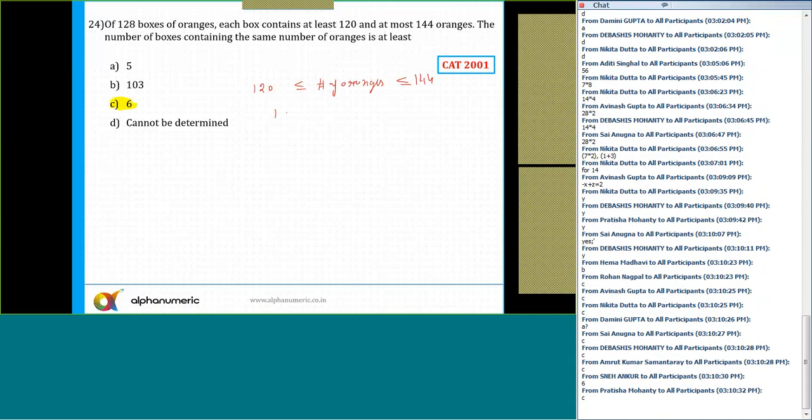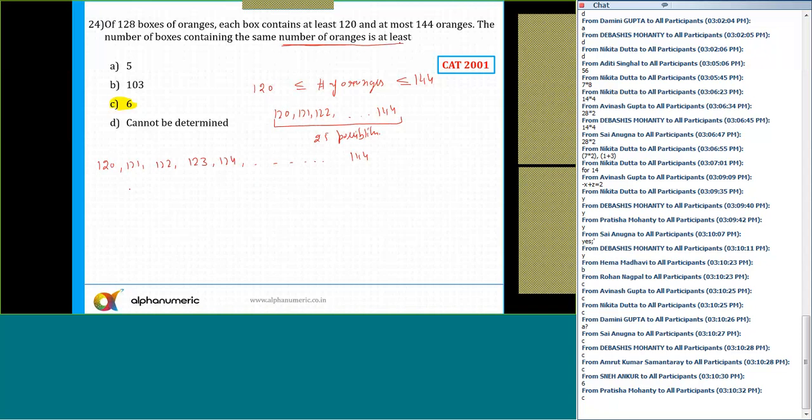So what are the possible numbers of oranges? The possible numbers of oranges are 120, 121, 122 and so on till 144. There are 25 possibilities, yes or no? Okay. The question is the number of boxes containing the same number of oranges. So I'll say 120 oranges, 121 oranges, 122, 123, 124, and so on till maximum 144 oranges. And I need to minimize the boxes which contain the same number of oranges.